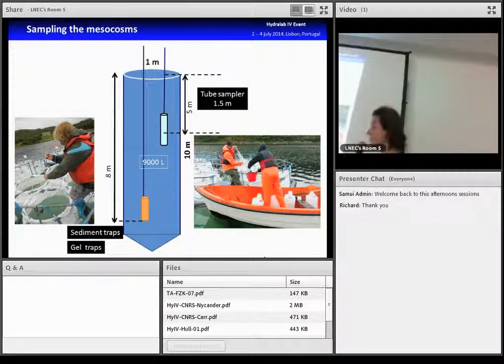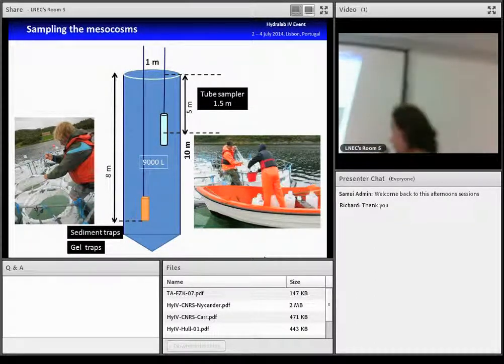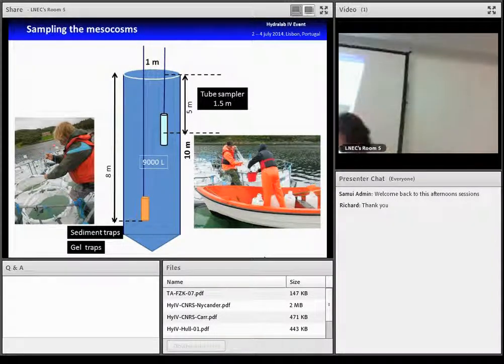And 3 times during the experiment, we also deployed some sediment traps for 4 days at 8 meters in the mesocosms to collect all the sinking flux. And we also deploy some gel traps to have some picture of the quality of the materials that sink.